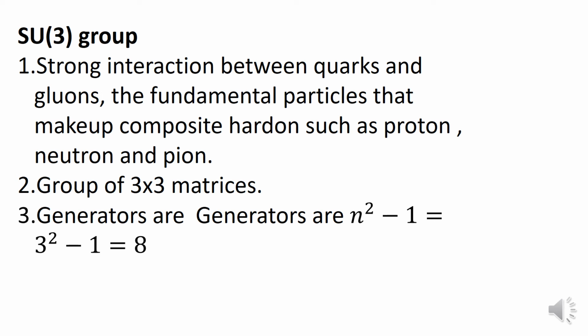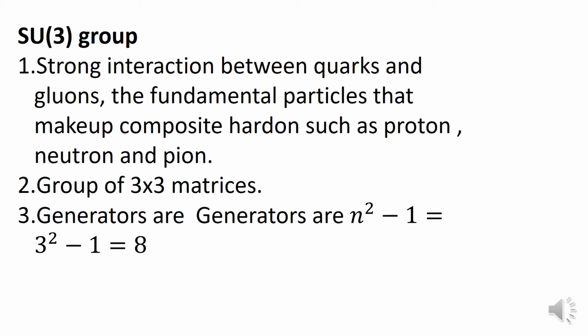And this is a group of 3 into 3 matrices, because different types of matrices will be involved there, right? So it corresponds to 3 into 3 matrices. And if you want to count the generators, they are basically n square minus 1, right? n square minus 1, and n will be equal to 3, because it is SU(3).